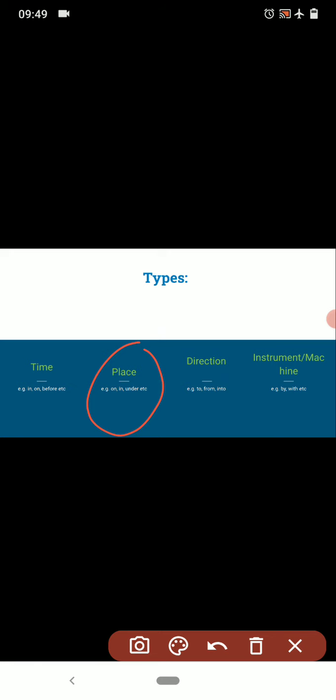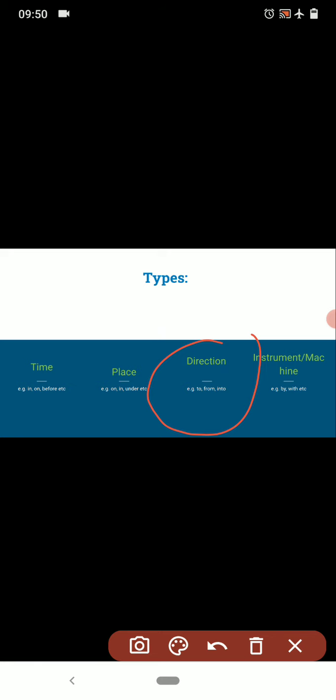He plays in the garden. Again, he plays where? In the garden, right? Garden is the place. Its relation with he plays, or the subject and verb, is shown using the word in, so the word in is a preposition showing place over here. Next, third, that is direction.